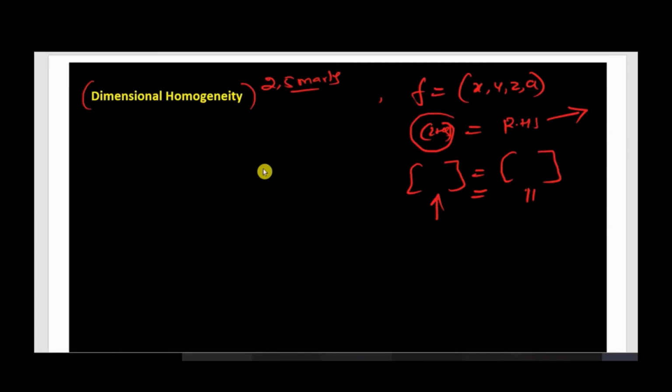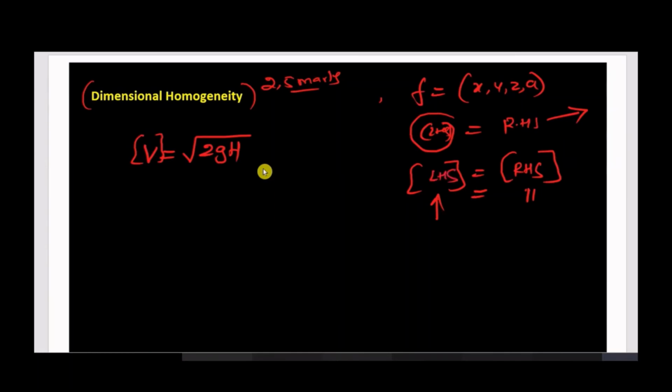For example, I will consider one equation, v is equal to square root of 2gh. Okay, this is the equation we took in the previous video lectures for solving theoretical velocity in the venturimeter as well as in the notch. Okay, so v is velocity. This is the left hand side of the equation. Square root of 2gh is on the right hand side of the equation.